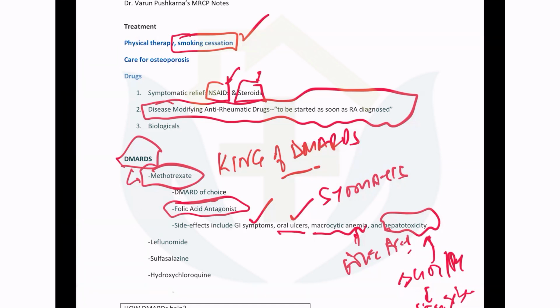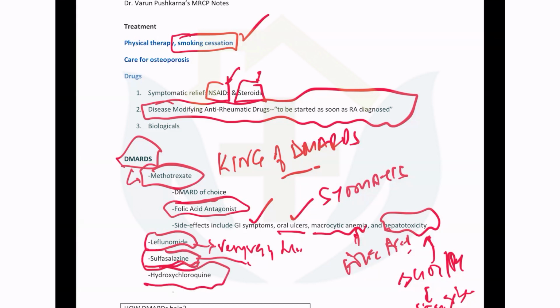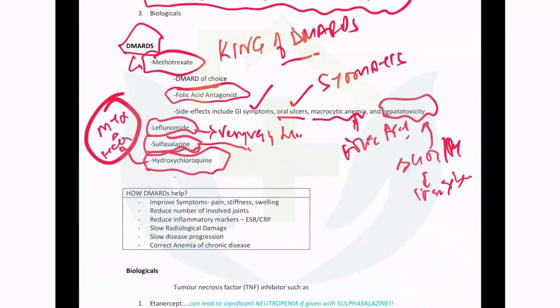Another drug which is very important is leflunomide. Again, very hepatotoxic. So, monitoring of liver enzymes is very important. Sulfasalazine, a time-tested anti-inflammatory painkiller, can also be classified under non-steroidals and DMARDs, both. Very good drug, lesser used because lesser tolerated. Hydroxychloroquine, usually the second drug in line after methotrexate. So this is the usual combination that most of the patients take. Eventually, these patients may require azathioprine.